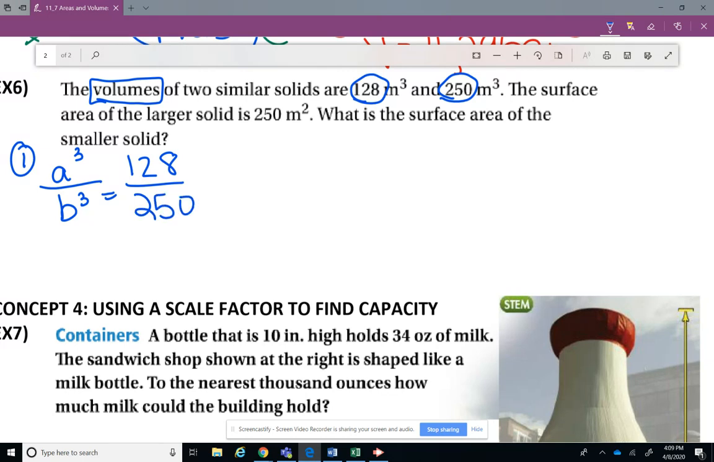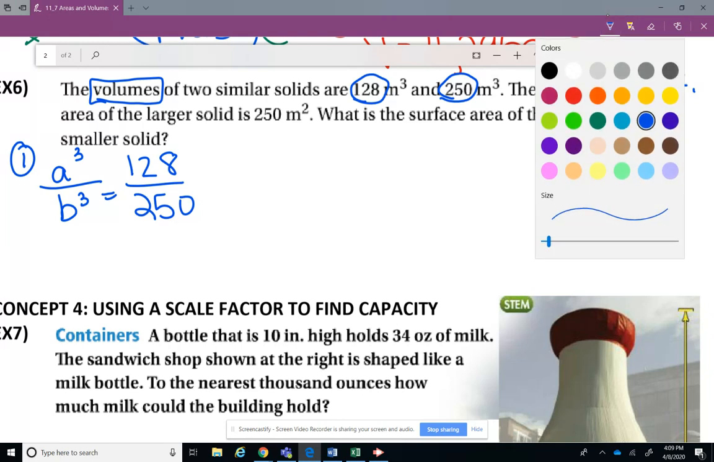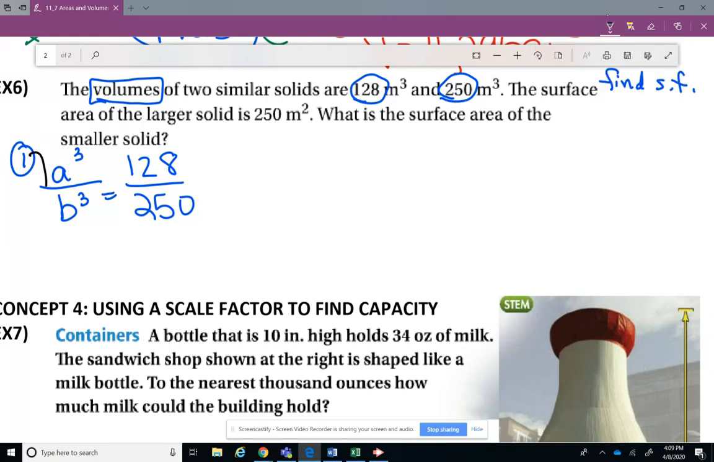All right, I've got to find the scale factor. Your first step is always to find the scale factor. If they give you area, but they want you to find volume, find scale factor. If they give you volume and they want you to find area, find scale factor. That's your beginning point. What is the scale factor? All right, so the next thing we do is the cubic root of a cubed, which is a, the cubic root of b cubed, which is b. Aha, here comes our scale factor.